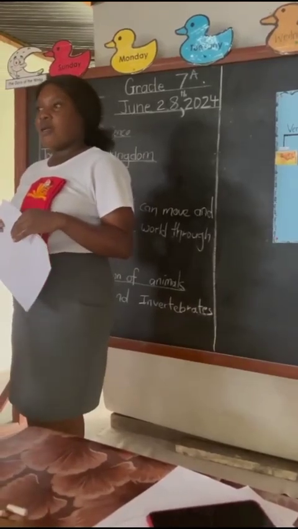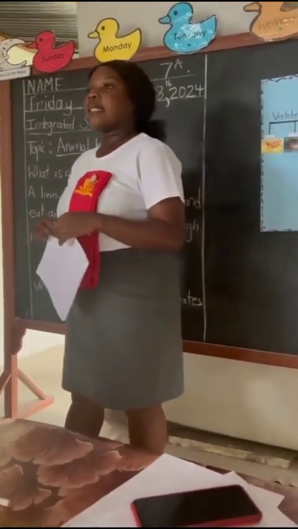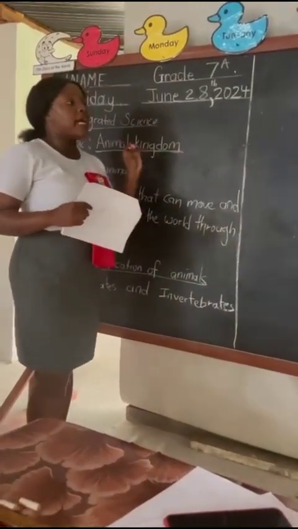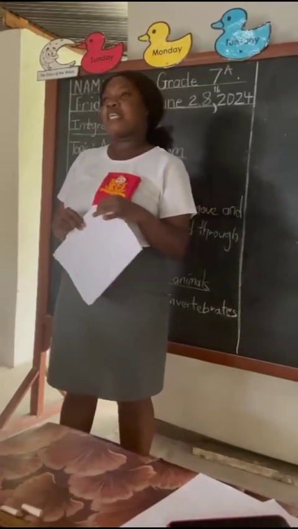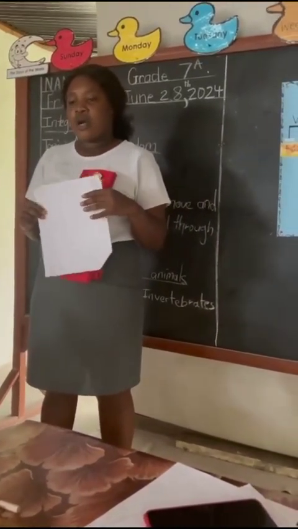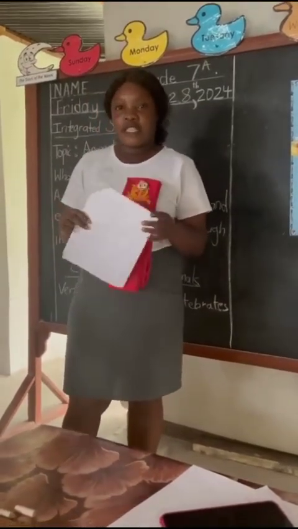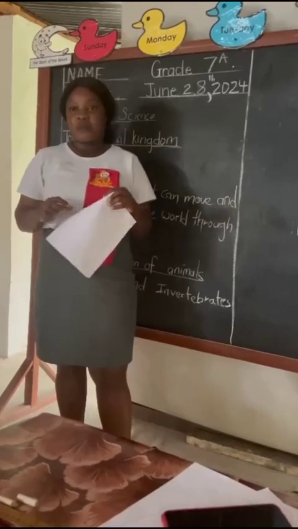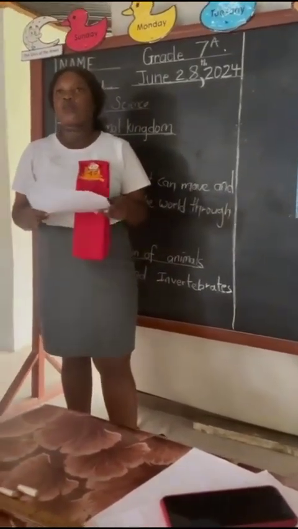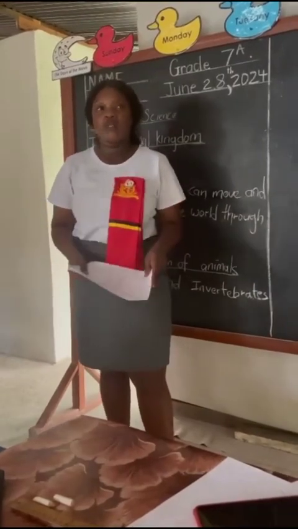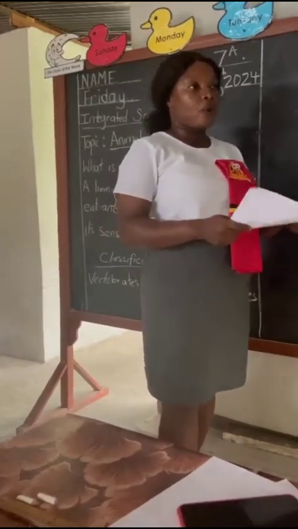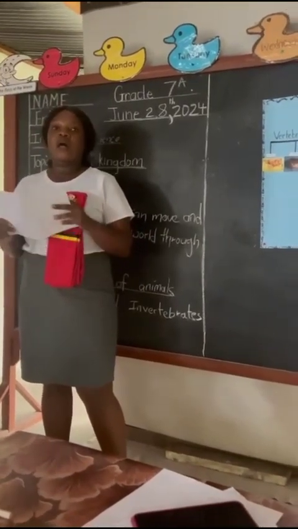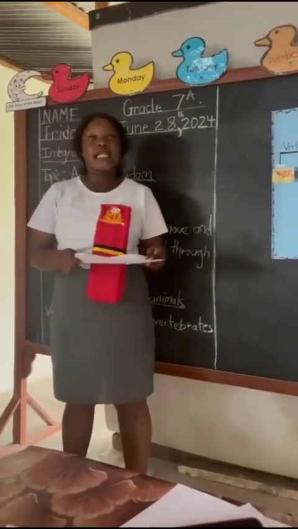Animals are, yes, they are living things. Very good. They can move. They can reproduce. And all these things, right? They are all animals. And how many classifications of animals do they have now? 2. What are the 2? Vertebrates and invertebrates. Very good. So what are vertebrates? The vertebrates are animals with backbone. Very good. Vertebrates are animals with backbone. And what is invertebrate now? Invertebrates are animals without backbone. So we have vertebrates and we have invertebrates.